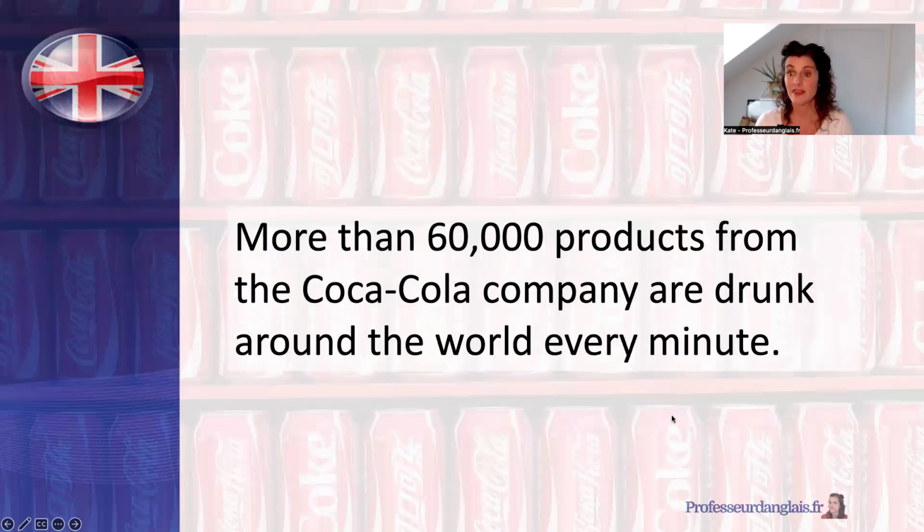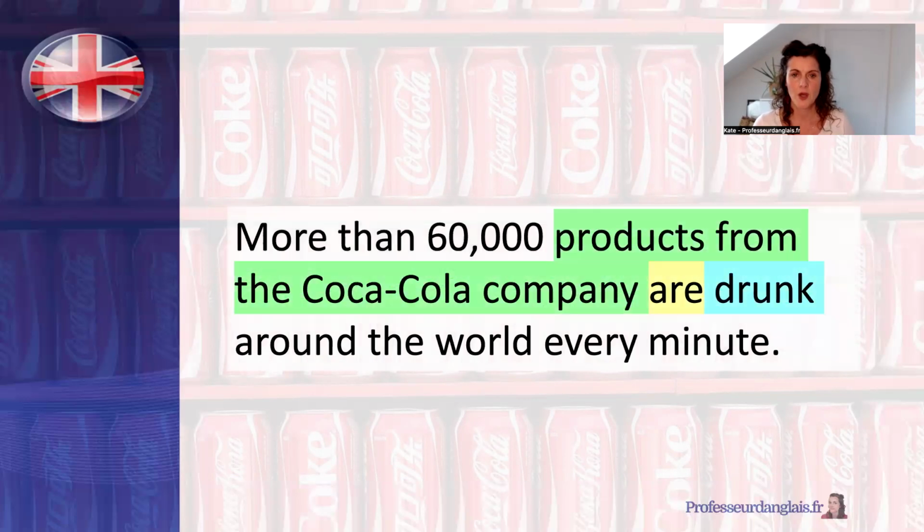Okay, let's have a look at this example. It says more than 60,000 products from the Coca-Cola company are drunk around the world every minute. Let me read that again. More than 60,000 products from the Coca-Cola company are drunk around the world every minute.